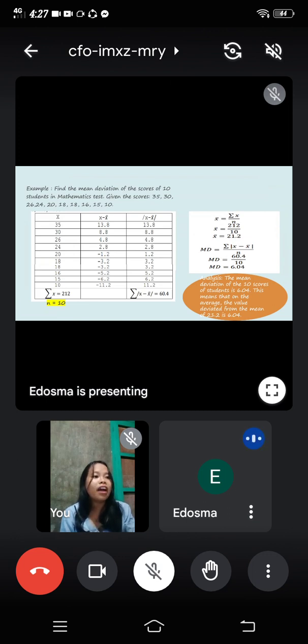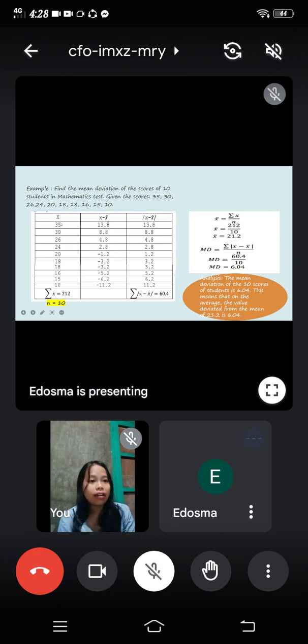So here are the scores of the students. Let's use the symbol X, since it represents the individual score of each student. After putting the scores in here, you have to get the total.